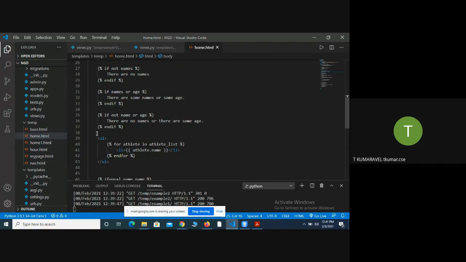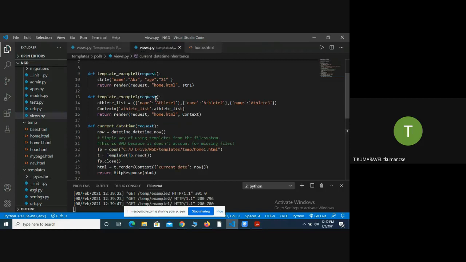Next, I am using another template tag called the for tag. This is called an iteration tag. What does iteration tag mean? It takes values from the dictionary until the condition is met. If you go to view.py, I have a method called template example 2.